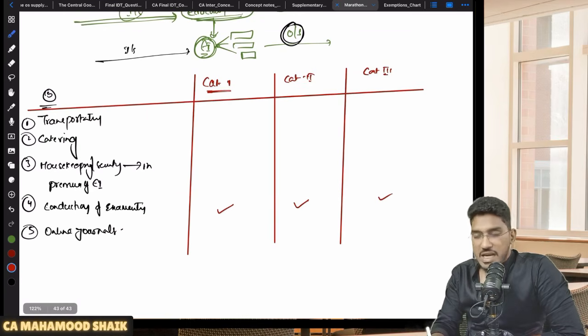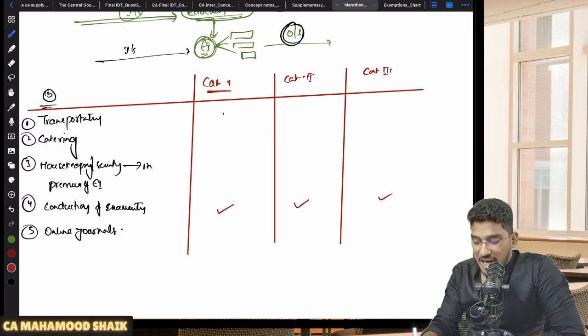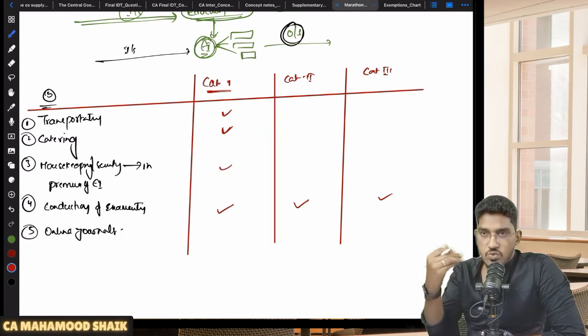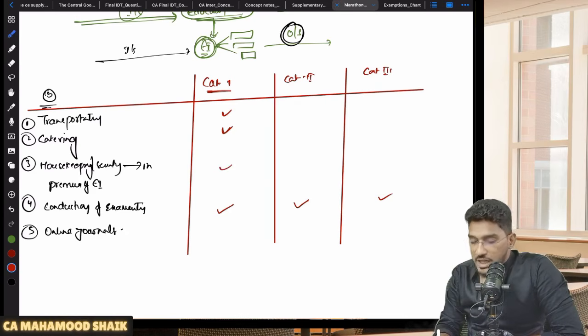Then when it comes to transportation, catering, housekeeping or security related services: transportation is a basic need for category 1, because in category 1 education institutions the students are very small kids and they can't come on their own. That's why they need transportation. Even for catering, small kids, you have to serve them food. And even housekeeping and security, the small kids will make their school and campus dirty, and also they need security.